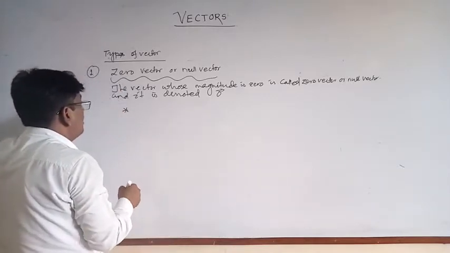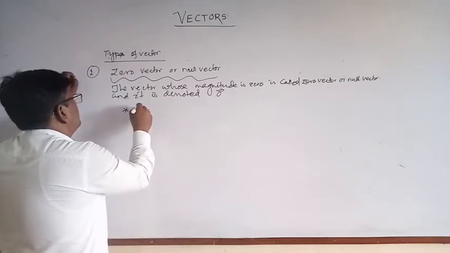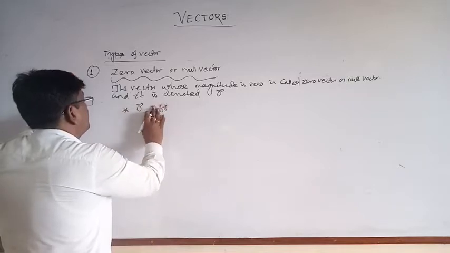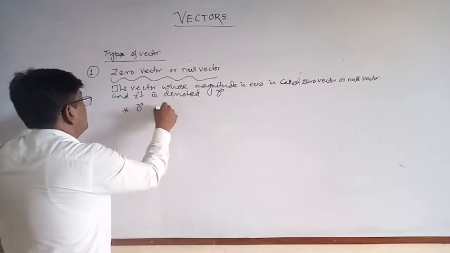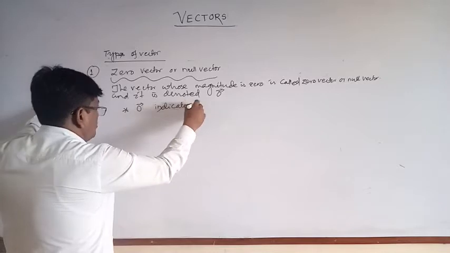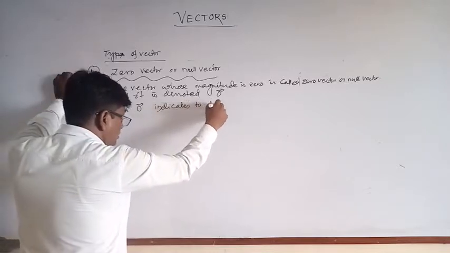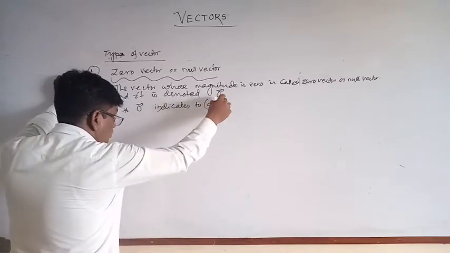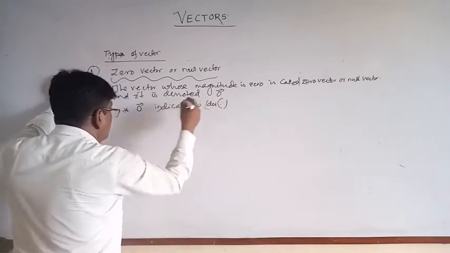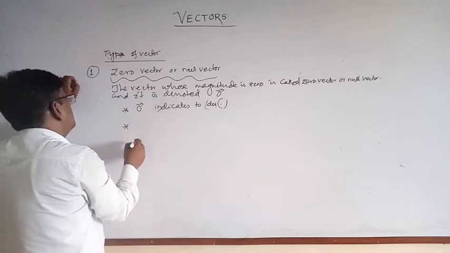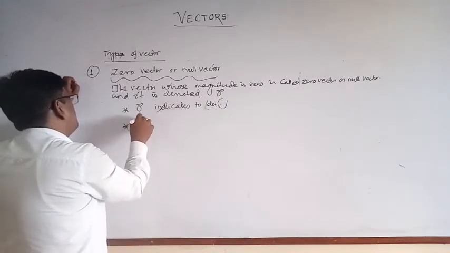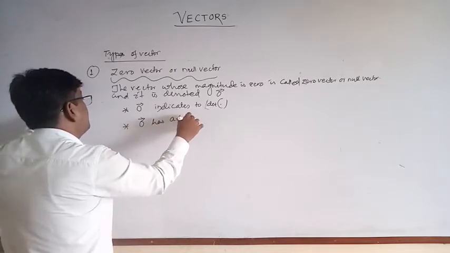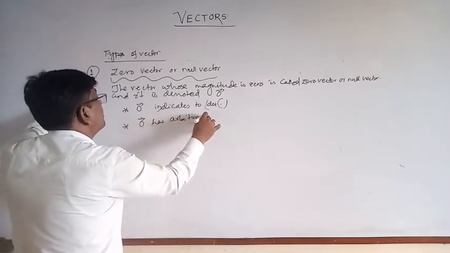Zero vector refers to a dot having no dimension. Number 2, zero vector has arbitrary direction.